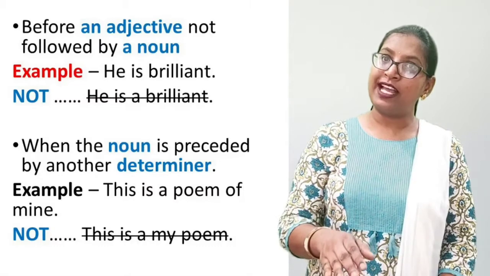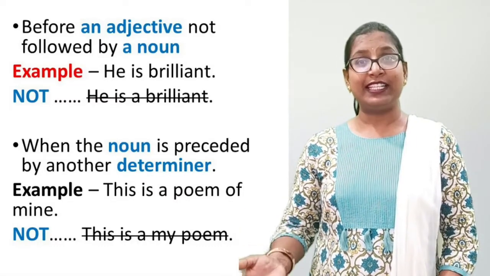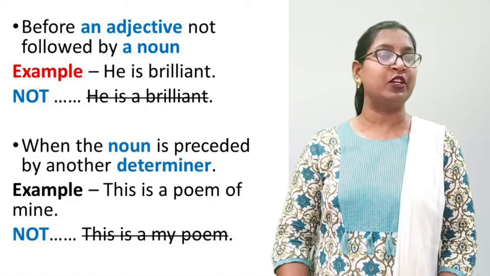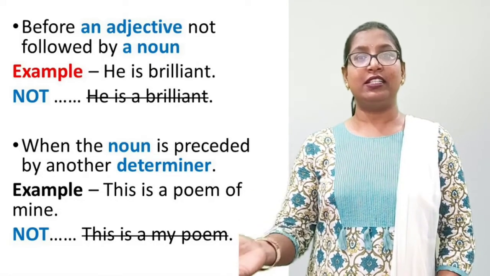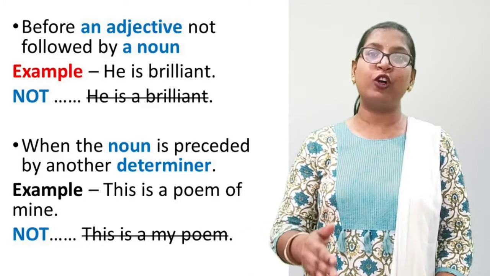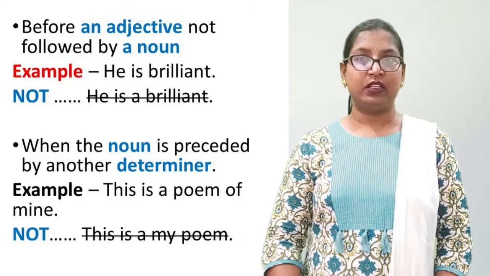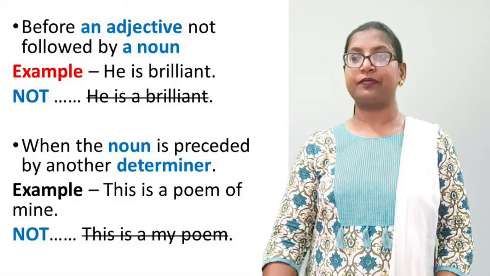Before the noun we cannot see any other determiner. Let's see the next example. This is a my poem. It will be wrong because we can see another determiner, my, before the noun. In that case we do not use the article a or an.